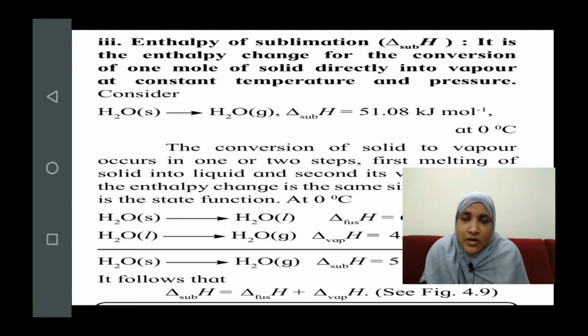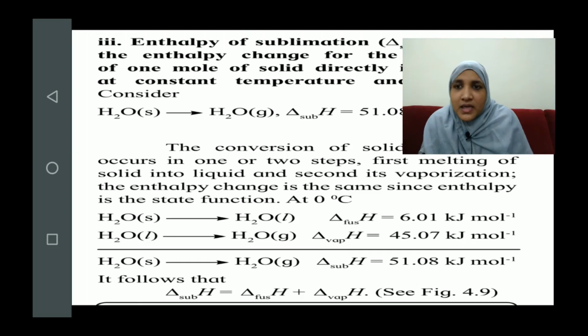Okay, now below that you can see in the example that the two equations of conversion of ice into liquid and that liquid into vapor are given. You can observe the enthalpy changes for both the conversions. For fusion it is 6.01 and for vaporization it is 45.07.